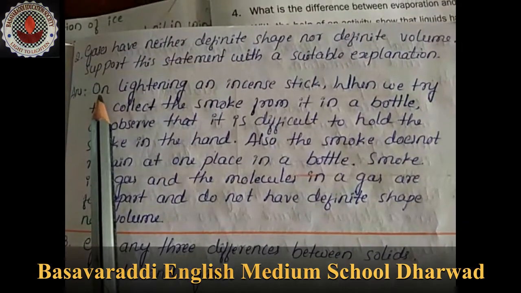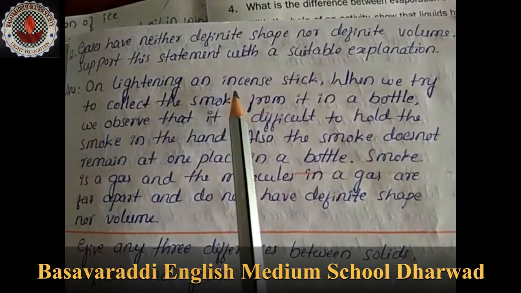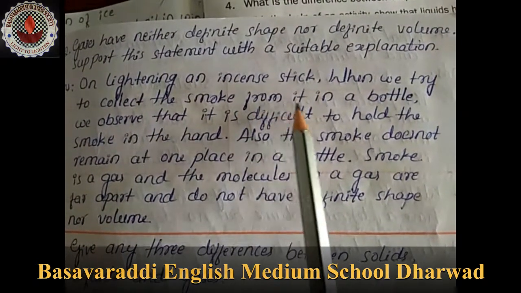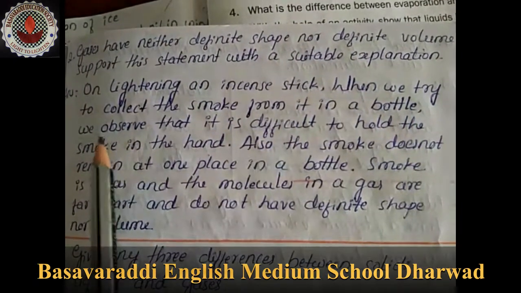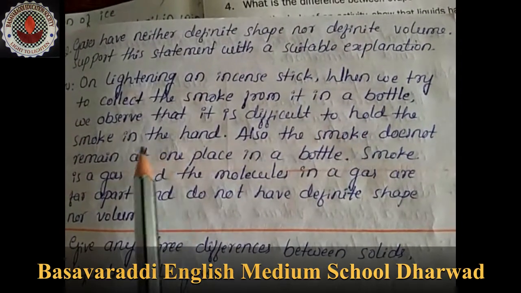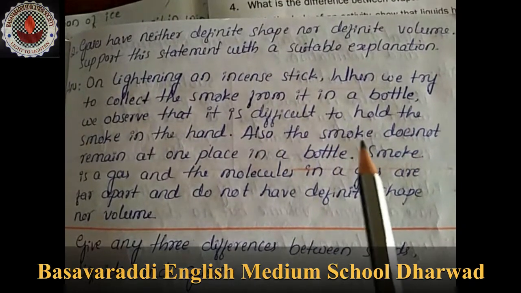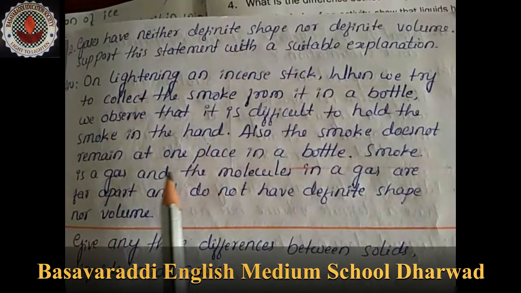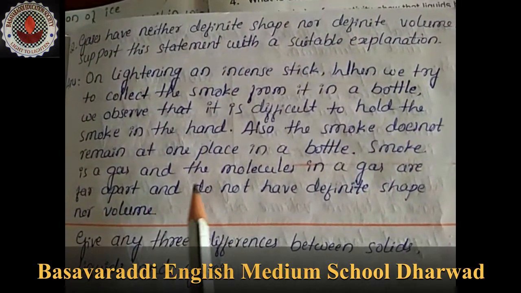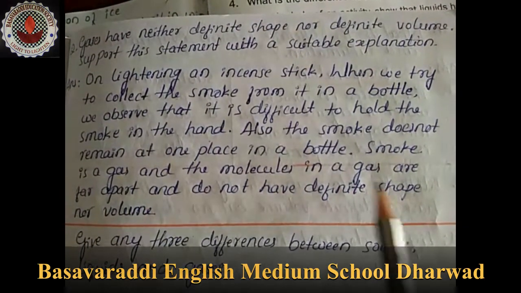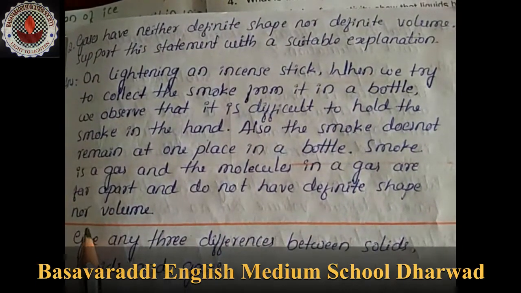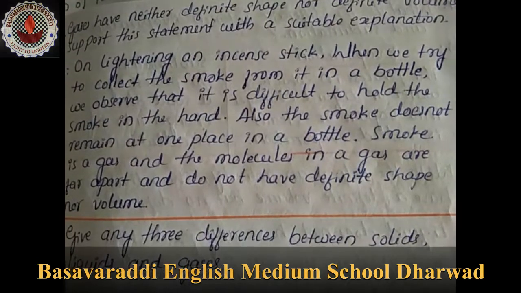Answer: on lighting an incense stick, when we try to collect the smoke from it in a bottle, we observe that it is difficult to hold the smoke in the hand. Also, the smoke does not remain in one place in a bottle. Smoke is a gas, and the molecules in a gas are far apart and do not have a definite shape nor volume.